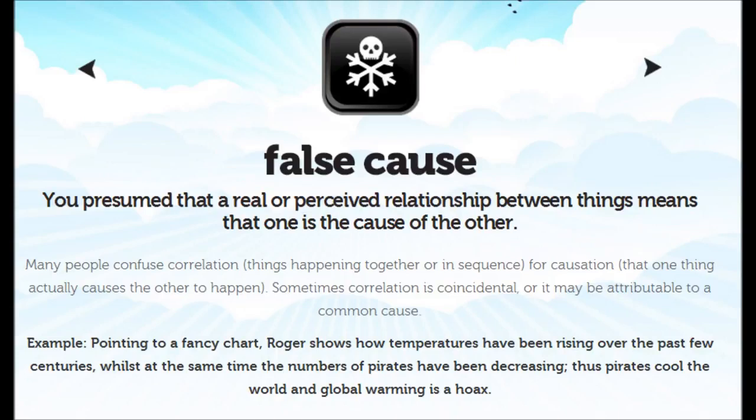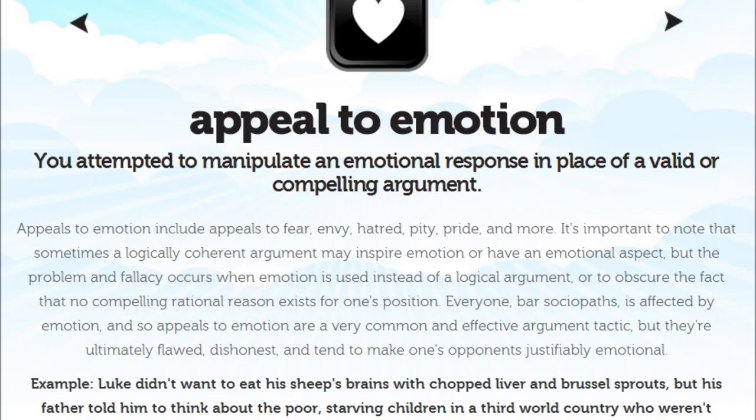4. The fallacy fallacy. You presume that, because a claim has been poorly argued, or a fallacy has been made, that the claim itself must be wrong. It is entirely possible to make a claim that is false yet argue with logical coherency for that claim, just as it is possible to make a claim that is true, and justify it with various fallacies and poor arguments.